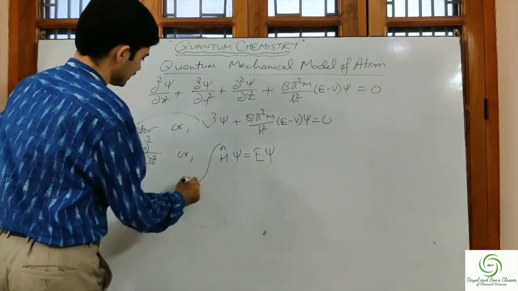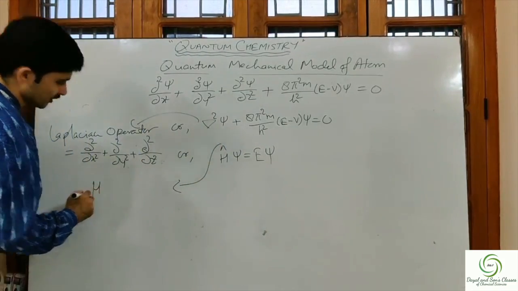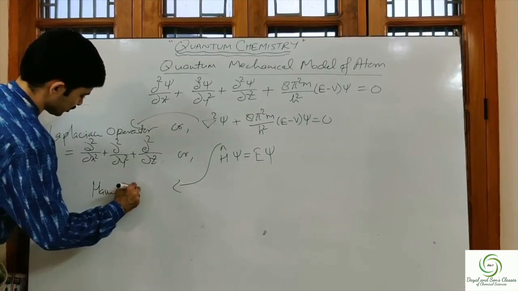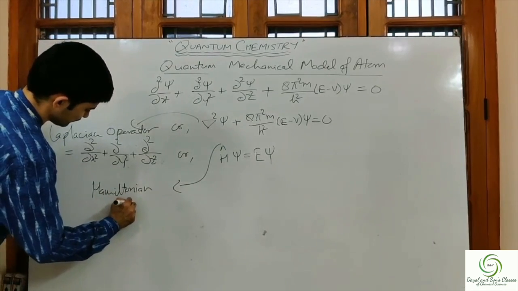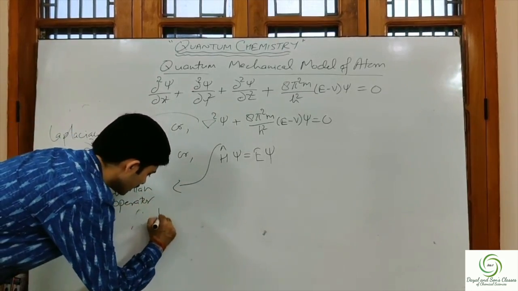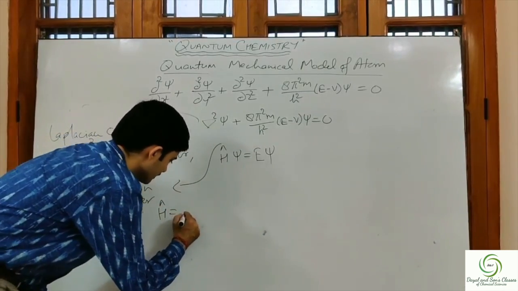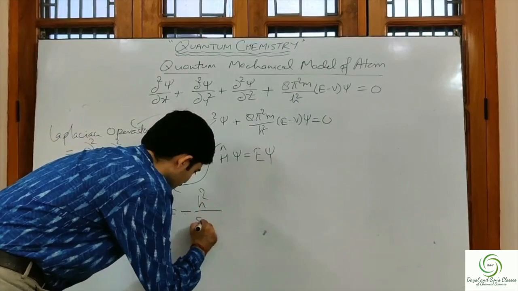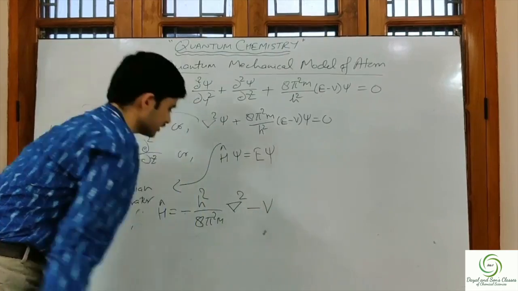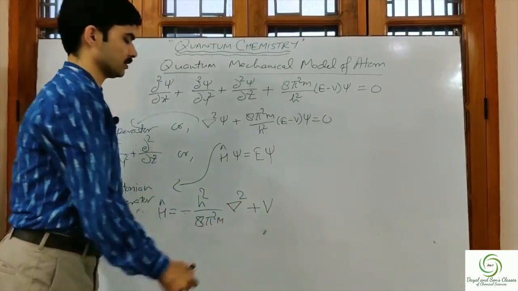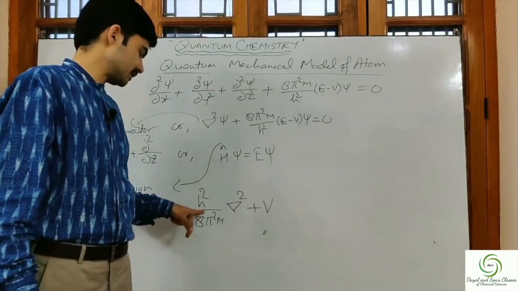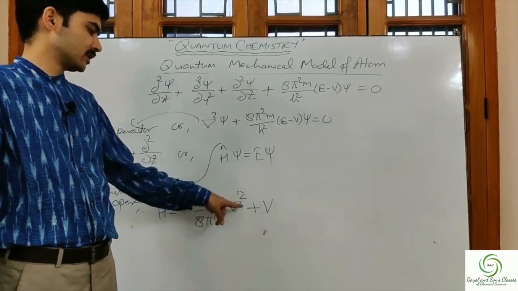And this H is called the Hamiltonian operator, and its value is equal to minus h square upon 8 pi square m del square plus V. This is called the Hamiltonian operator.